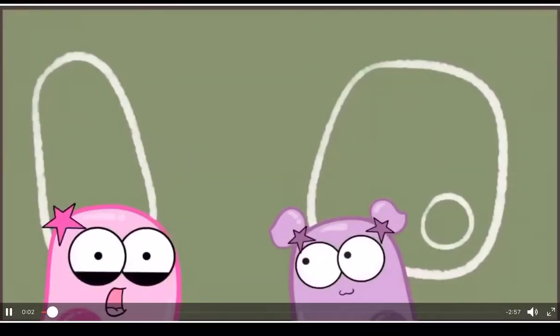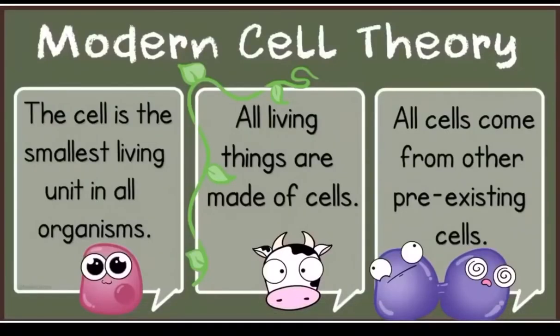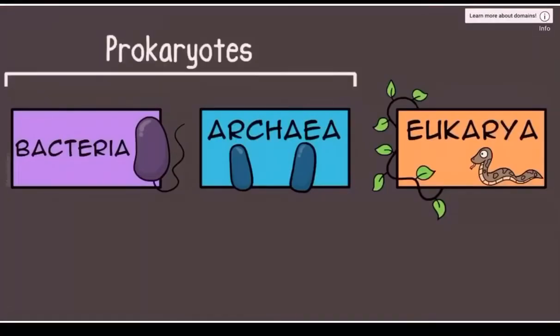Prokaryotic cells, which is what we will focus on. First, just a refresher, recall that the modern cell theory includes a statement that all living things are made of one or more cells. All living things. In the three domains of life, prokaryotes are organisms that can be bacteria or archaea. They are unicellular, which means they are single-celled organisms.